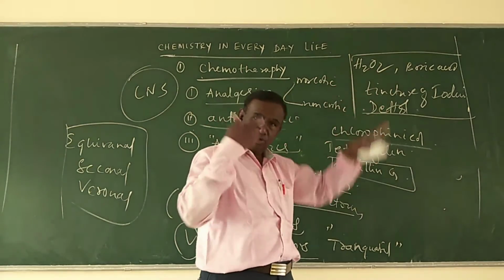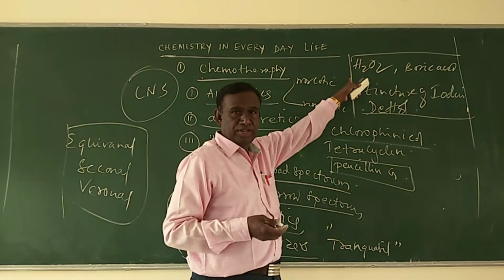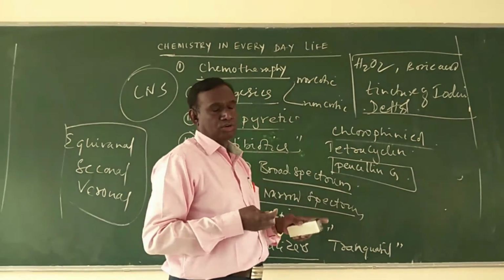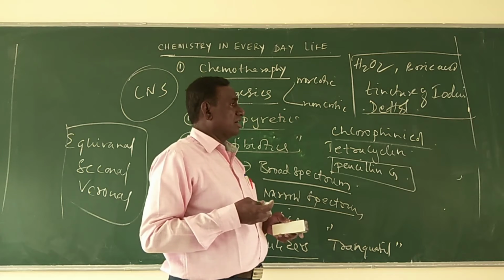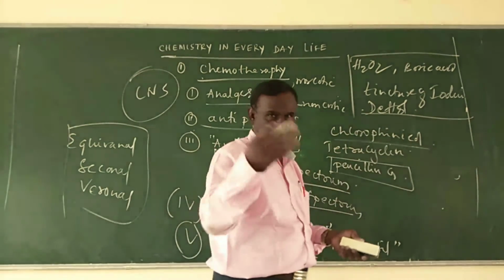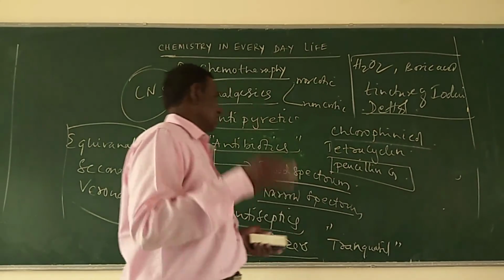Narcotic substances can induce unconsciousness; those are morphine derivatives, for example codeine, heroin, etc. Non-narcotic ones are aspirin, paracetamol, which do not induce any sleep or unconsciousness.